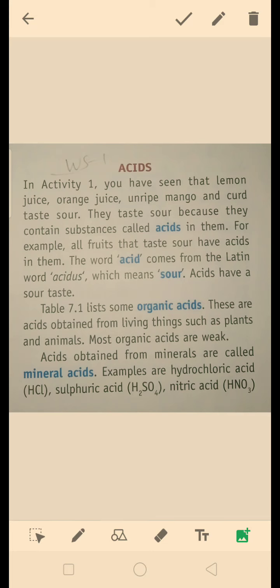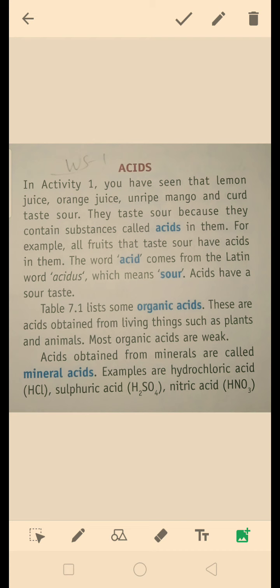Today in this video we are going to learn about acids, bases and salts. So let us start with the acids. So my dear students, you have seen that lemon juice, orange juice, unripe mango and curds taste sour. Why do they taste sour? They taste sour because they contain substances called acids in them.